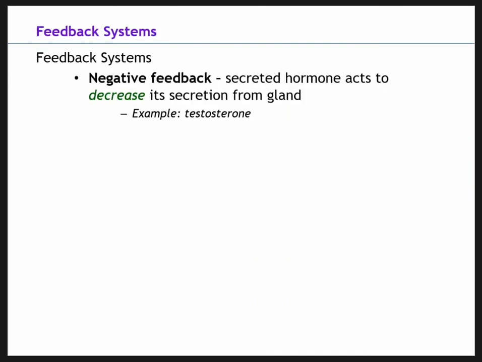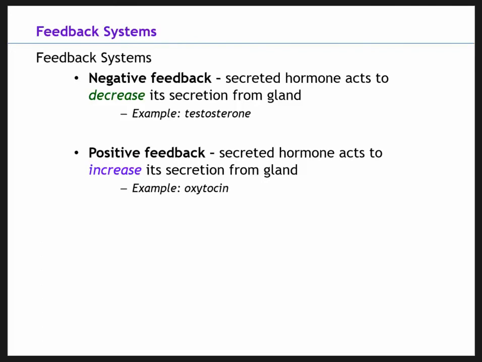All right, so next let's talk about feedback systems. We've already talked about feedback loops in chapter 5. We talked about positive and negative. We're basically talking about the same thing, except now related to hormone action. The control of hormone secretion is affected by different feedback systems, which in part control the amount of hormone that's released by a gland. We have negative and we have positive.